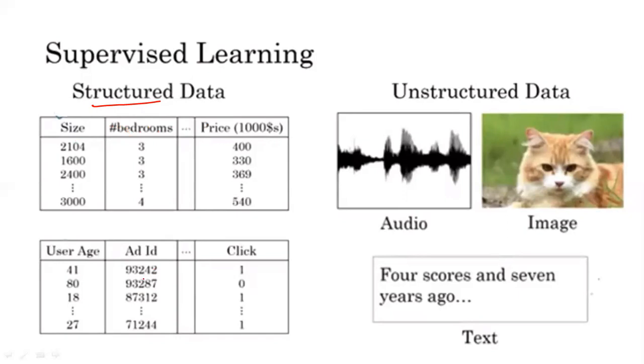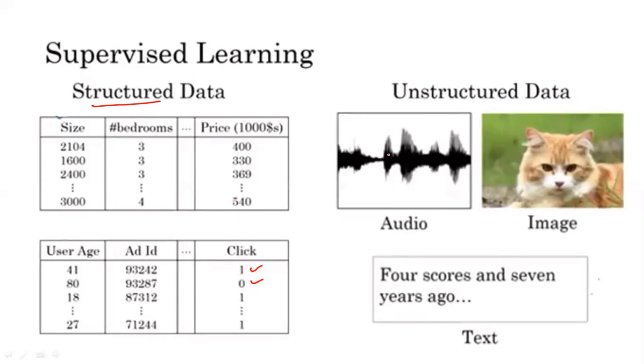The next example is the user age and the ad ID, and you need to find out whether this user will click the ad or not. If the user clicks the ad, then it says 1, and if the user does not click the ad, then it says 0. So basically this is a classification problem, and regression and classification problems are solved in a much more efficient way if you have structured data.